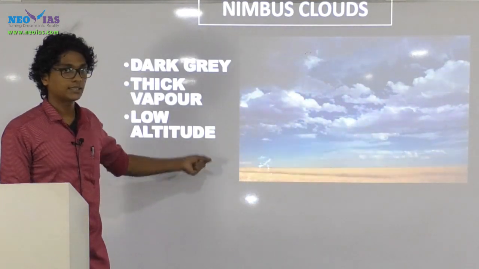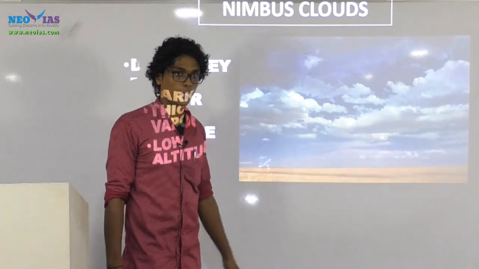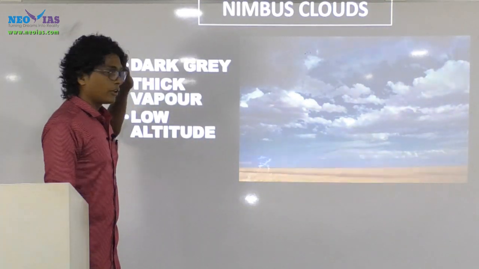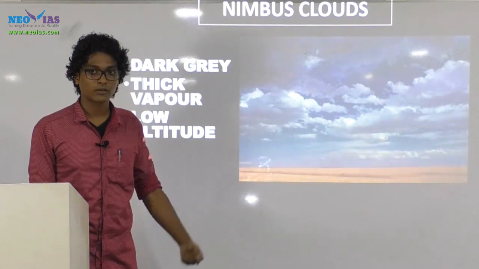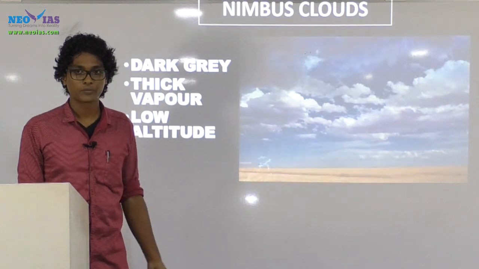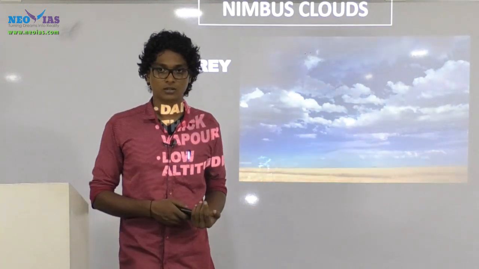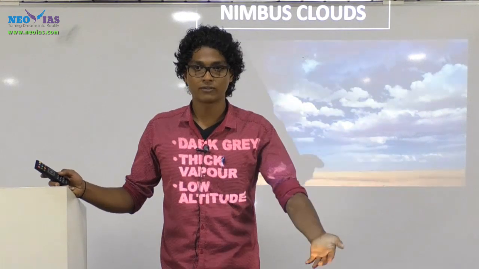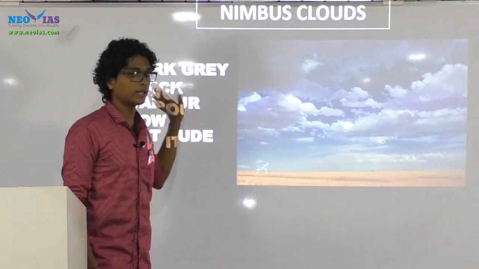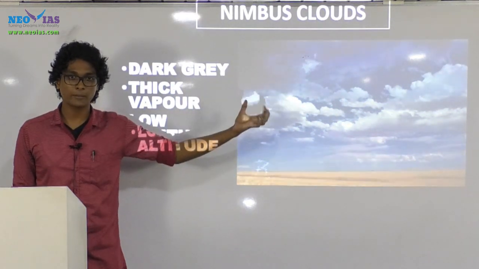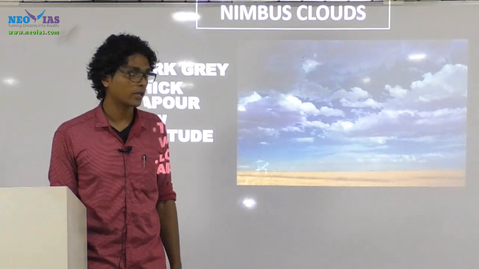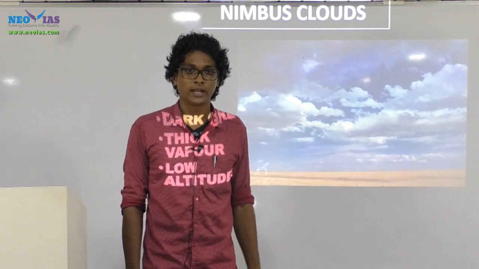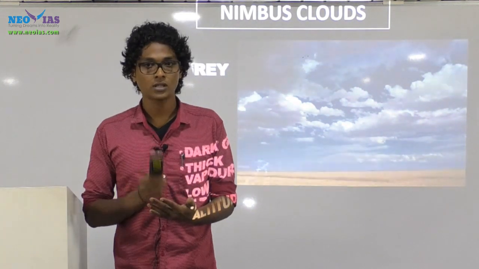The next basic type of cloud is the nimbus cloud. When you hear the term nimbus, you should remember dark and grey. The color of the nimbus cloud is dark or grey. It represents water vapor and will result in more rainfall. Nimbus clouds are thick, with thick vapor, and their color is dark or dark grey. It represents the amount of moisture present, and nimbus clouds result in continuous rainfall.